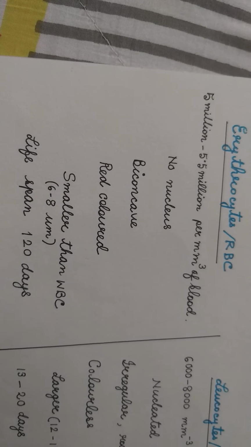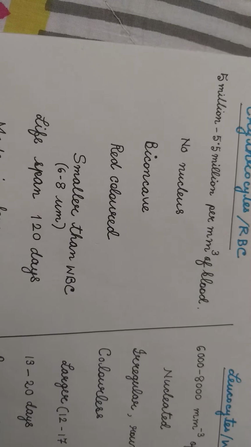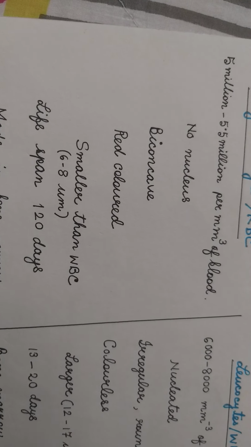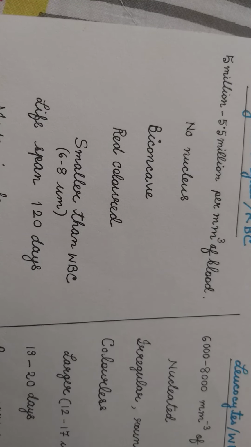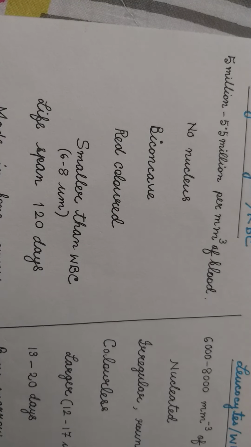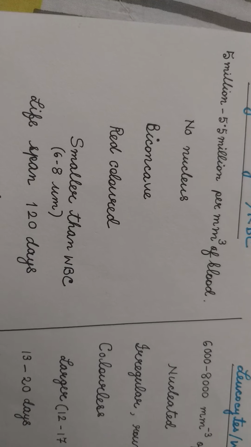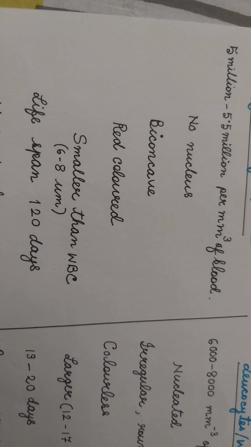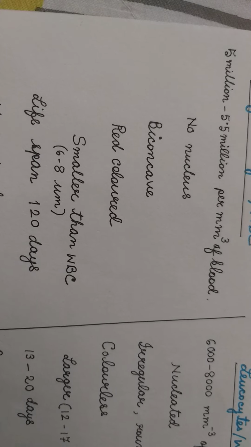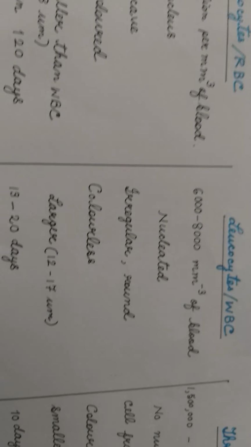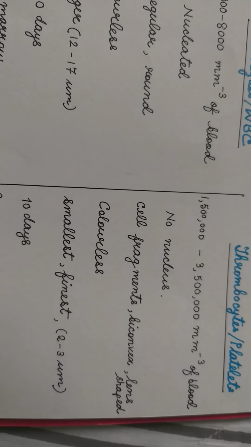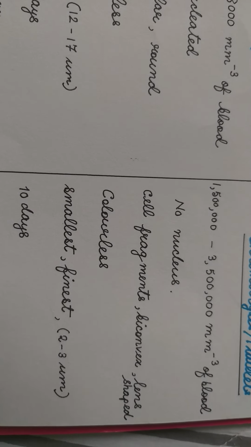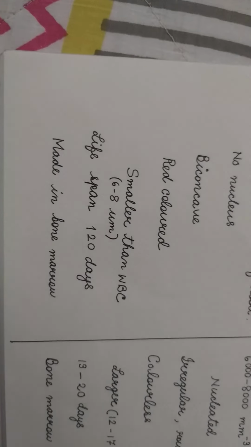Lifespan. Erythrocytes survive for 120 days. After 120 days, the mature and old RBCs are destroyed and new RBCs are formed. Destruction of RBC takes place in the spleen. So the spleen is called the graveyard of RBCs. The lifespan of WBC is 13 to 20 days. Lifespan of thrombocytes is only 10 days. They are very short-lived, only 10 days.